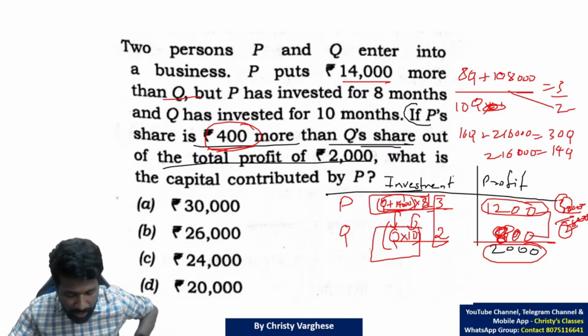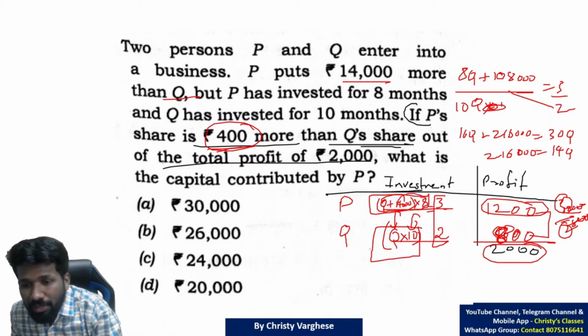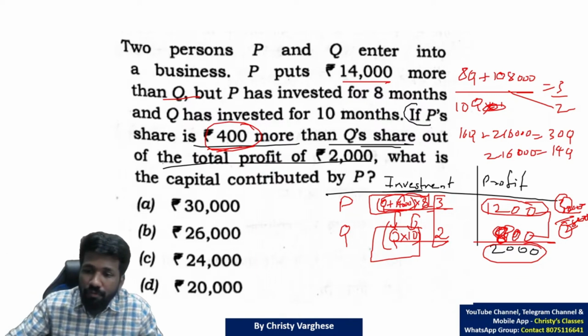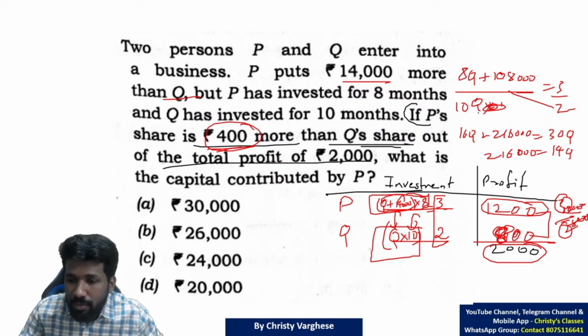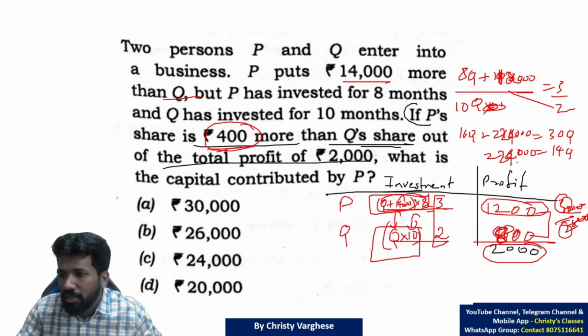Okay, I think I have made a mistake in this multiplication. 14 into 8: 10 into 8, 80, 4 into 8, 32. So that is 112,000, not 108,000, 112,000. So that is 224,000 here.